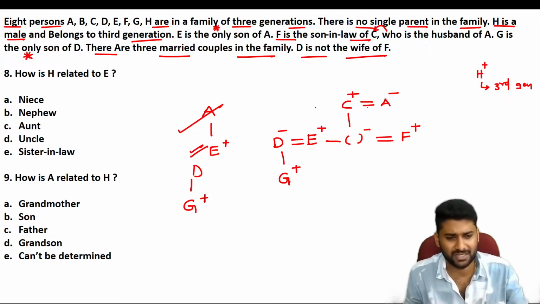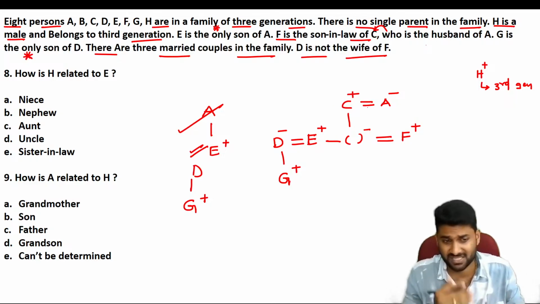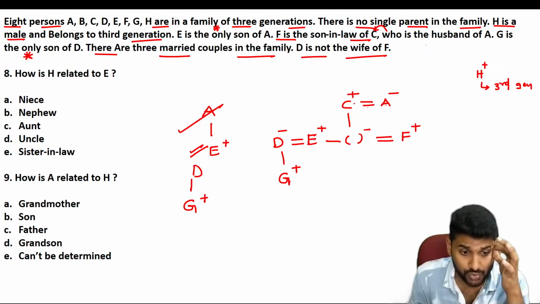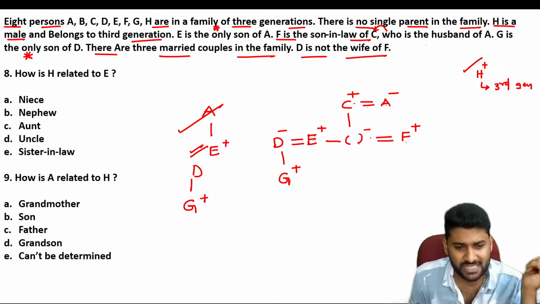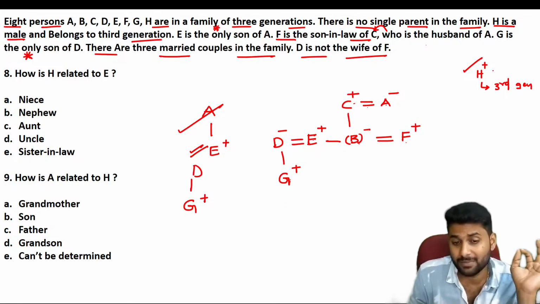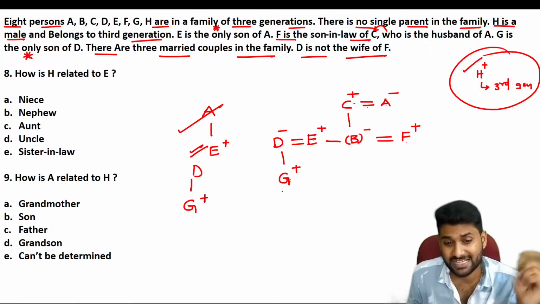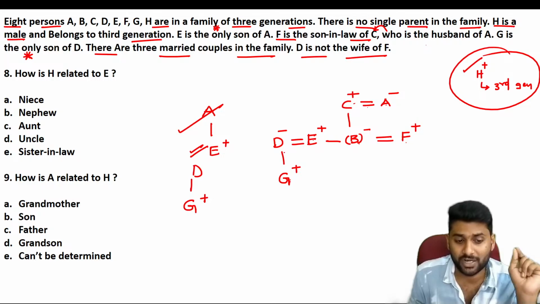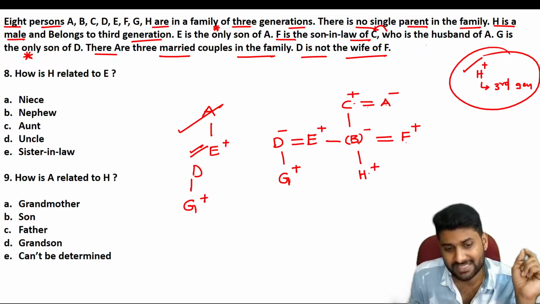Now if you observe, we are taking the entire information in terms of 3 generations. We are satisfying that condition. In total, how many people are there? 8 people. 1, 2, 3, 4, 5, 6, 7, and the 8th person is H. So apart from H, who is left? B is left. So we can say that B is married to F. And they clearly mention that H is a male person and G is the only son. G is the only son means H is not at all a child of D. So we can say that H is the only son of B.